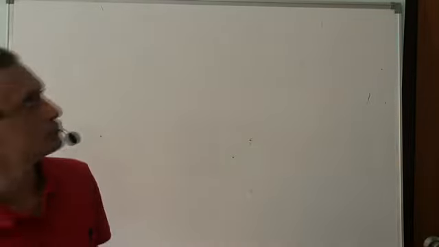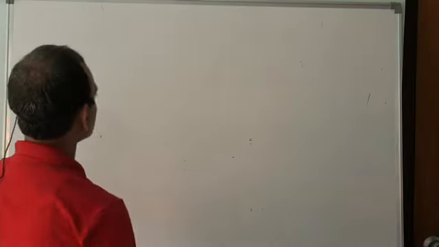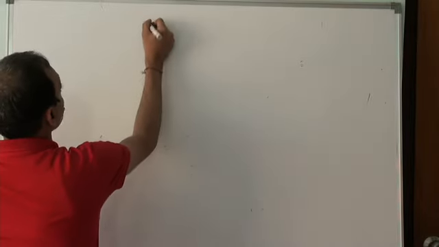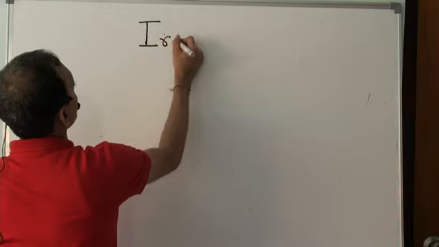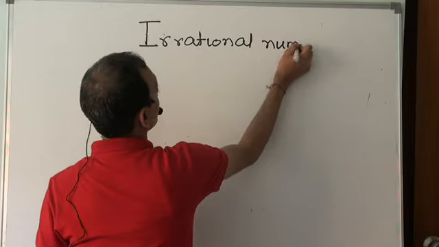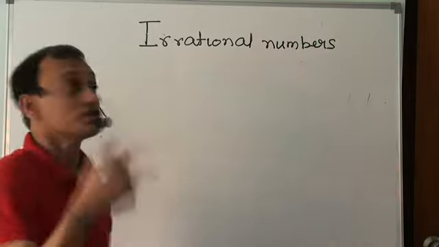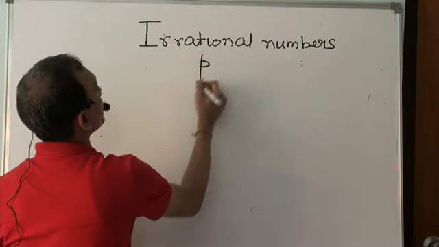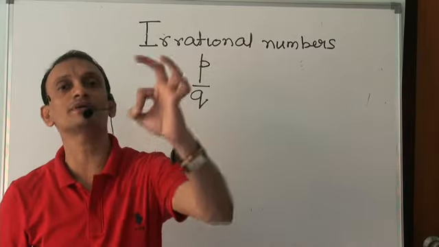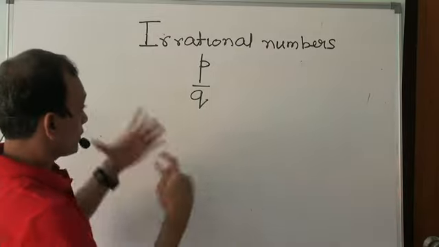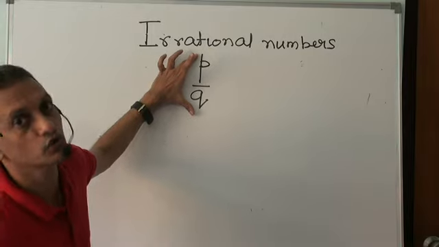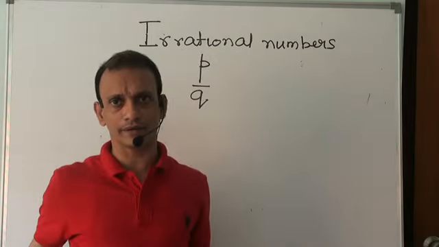Now, irrational numbers are those that cannot be written in the form p by q, cannot be written as a ratio of two integers, where p and q are co-prime, q not 0. So those that are not rational are irrational.